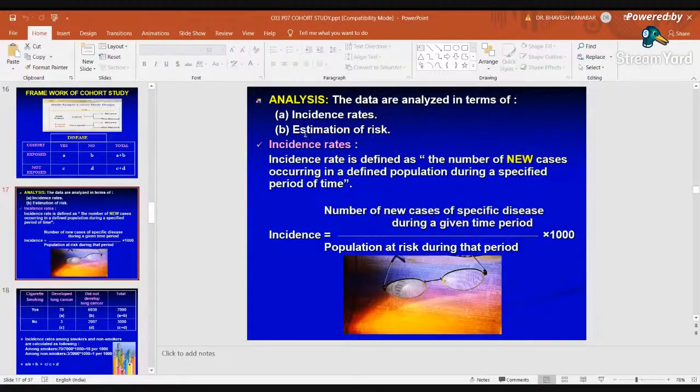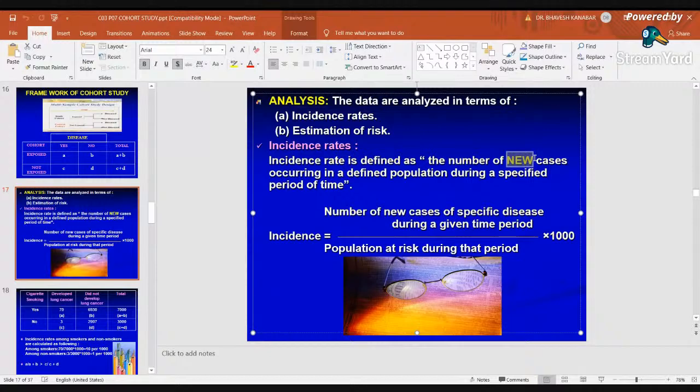Then we have to calculate the incidence. From this cohort study, incidence rate can be defined. Incidence is what? The number of new cases occurring in a defined population during a specified period of time. So here the word new is very much important. Incidence suggests only new cases occurring in a defined population during a specified period of time. Right? So the incidence formula is very important. It can be asked in your exam also.